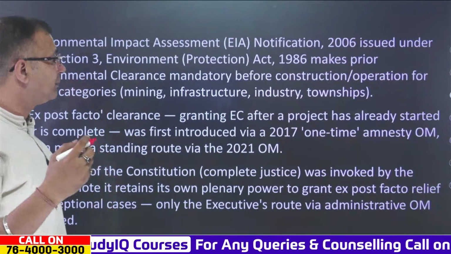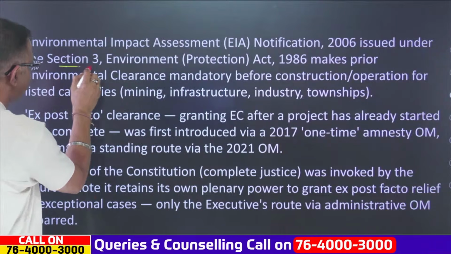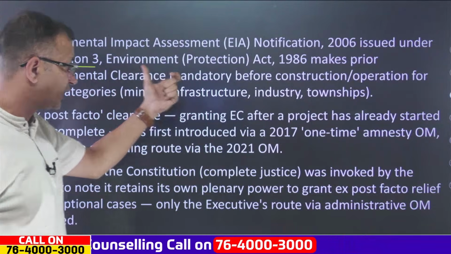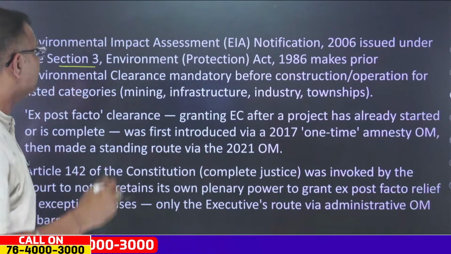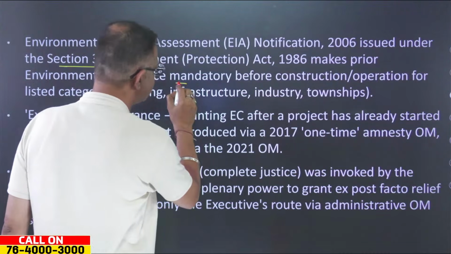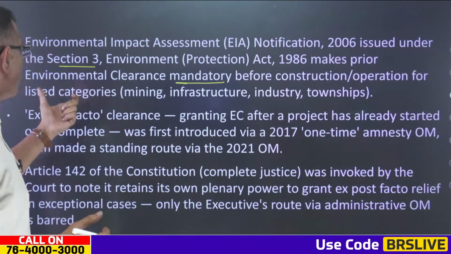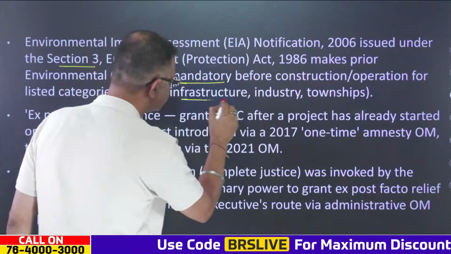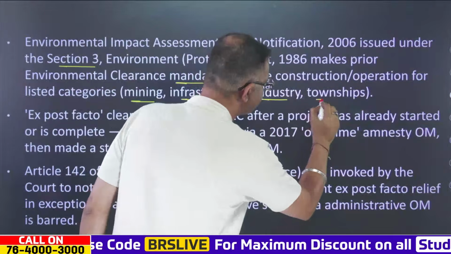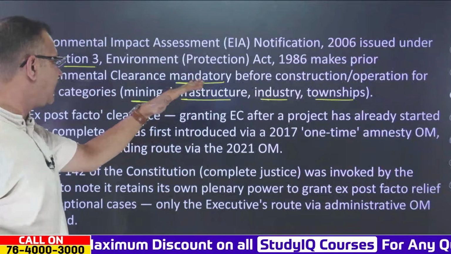The Environmental Impact Assessment Notification 2006 was issued under Section 3 of the Environmental Protection Act of 1986. It makes prior environmental clearance mandatory before the construction or operation of the listed categories, whether mining projects, infrastructure projects, industry or townships. So there must be mandatory environmental clearance.